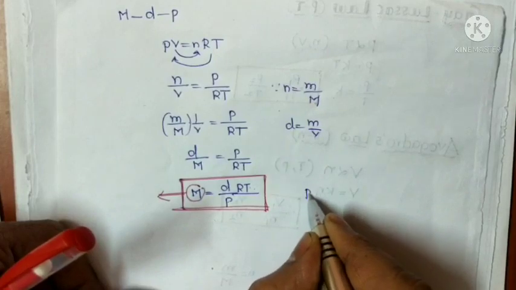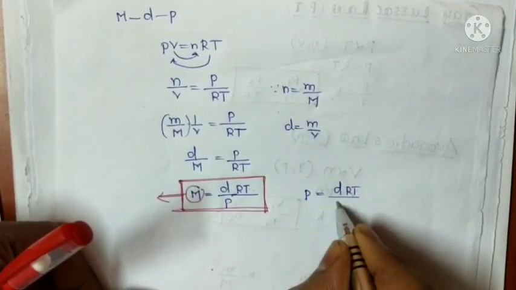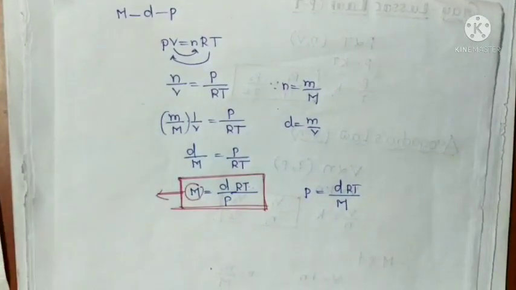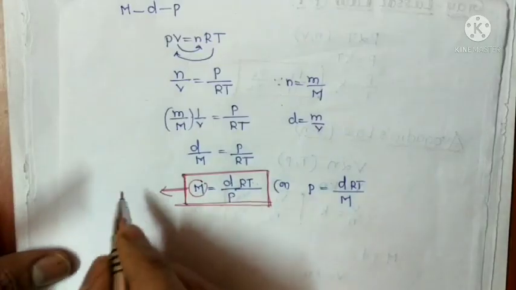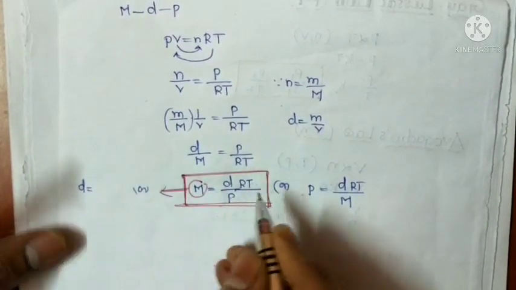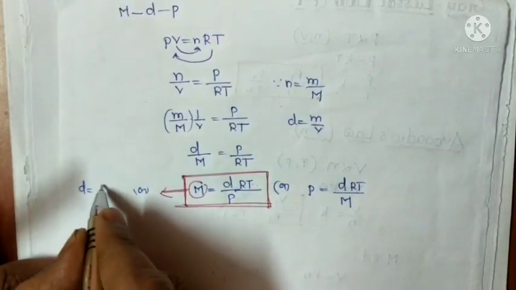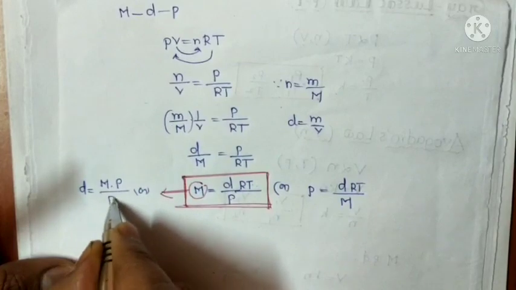Pressure is dRT by molar mass, and if you want the density, it is molar mass times pressure by RT.